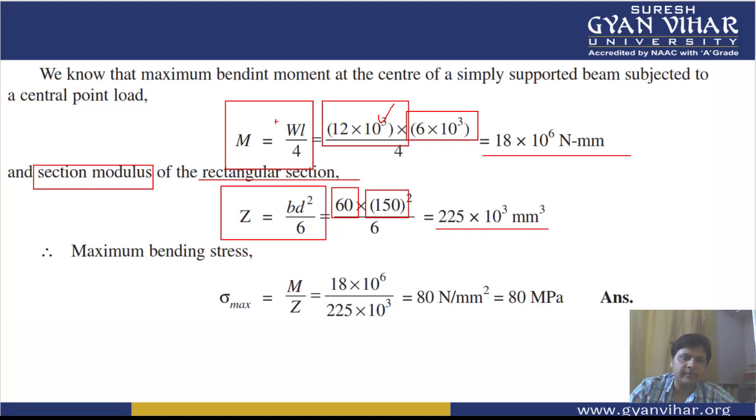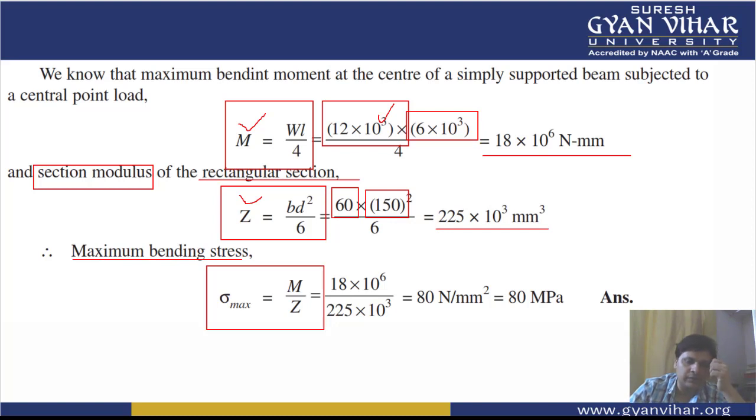Now if M, the maximum bending moment, and Z, the section modulus, are both known to us, by formula we can calculate the maximum bending stress, which says that sigma max, the maximum bending stress, is equal to M by Z. Putting the values of M and Z, we can calculate the maximum bending stress. It is in Newton per mm square, and we all know that Newton per mm square is known as megapascal. So in this way, 80 megapascal is the answer of this question. I hope you have understood this numerical, students.